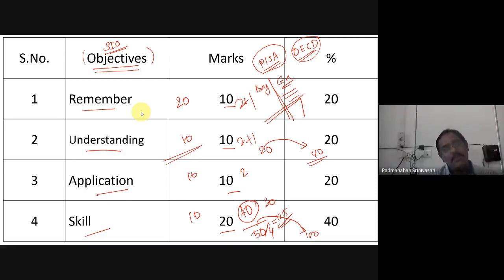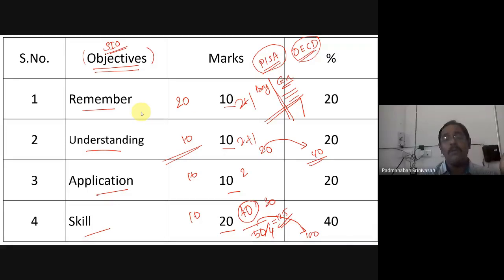So we need a larger change across our curriculum. I have to ask a real application question. I have to ask a real skill question, which was not told to you in the class. It was not discussed in the class. Like that it should be. So still we have not gone there, but tentatively in your examination, we will put the Benjamin Bloom's question in skill only, but that is not correct. Everything was discussed in class.